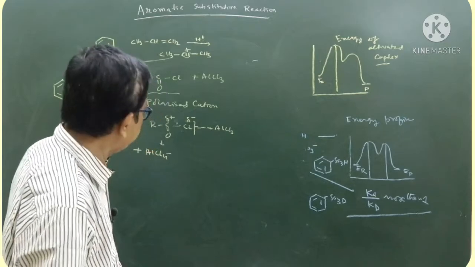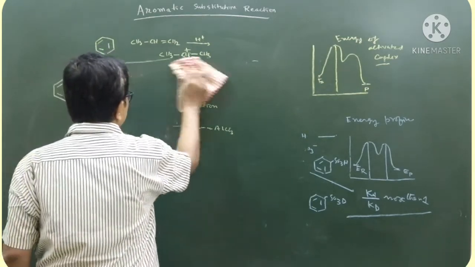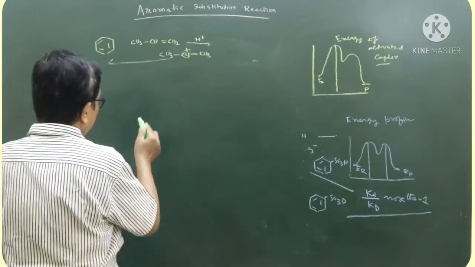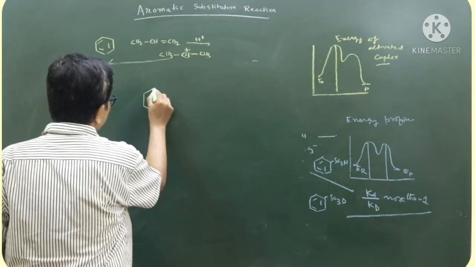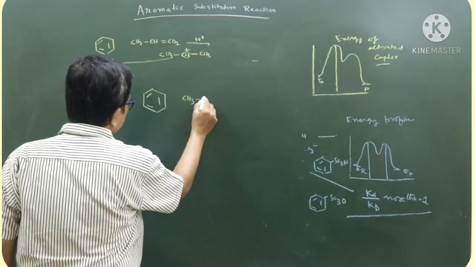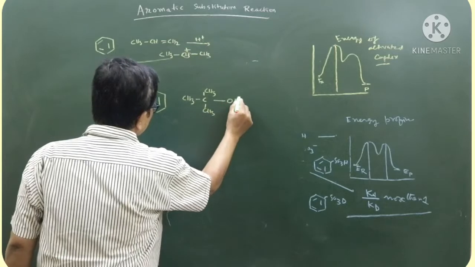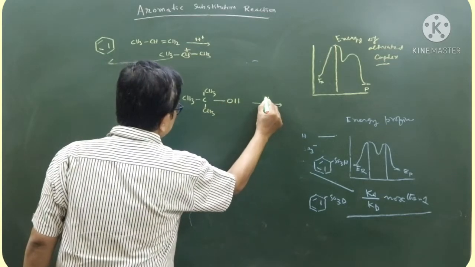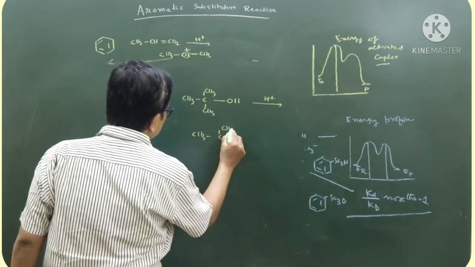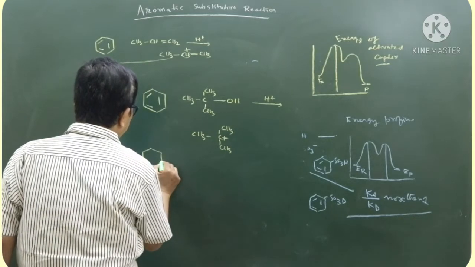For example, if I take this alcohol in presence of a protic acid H plus, it helps to produce the carbocation which attacks benzene to form tert butyl benzene.